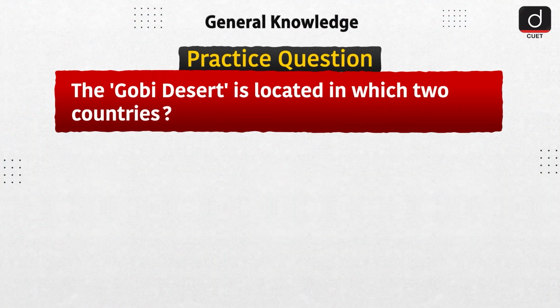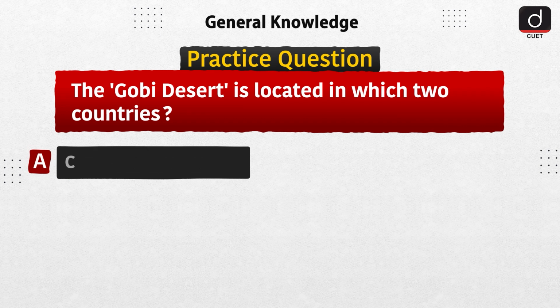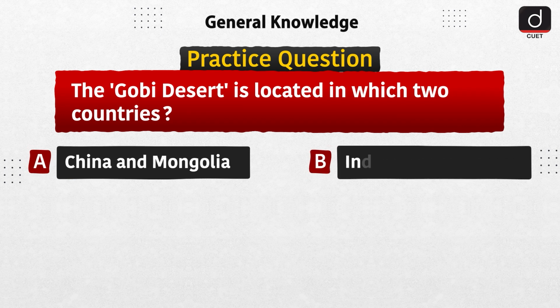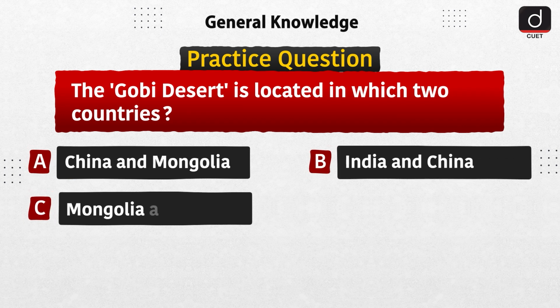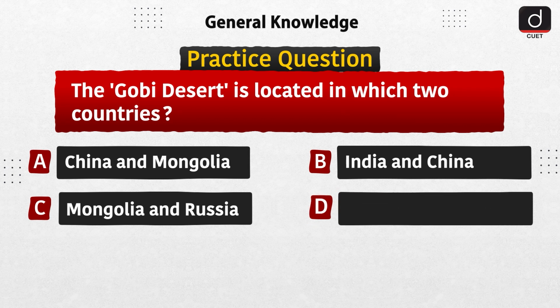Now it's time for practice question. The Gobi Desert is located in which two countries? Option A, China and Mongolia. Option B, India and China. Option C, Mongolia and Russia. Or option D, China and Kazakhstan.